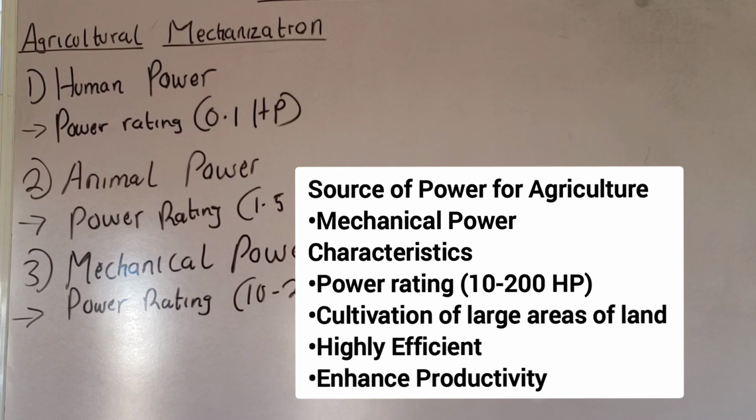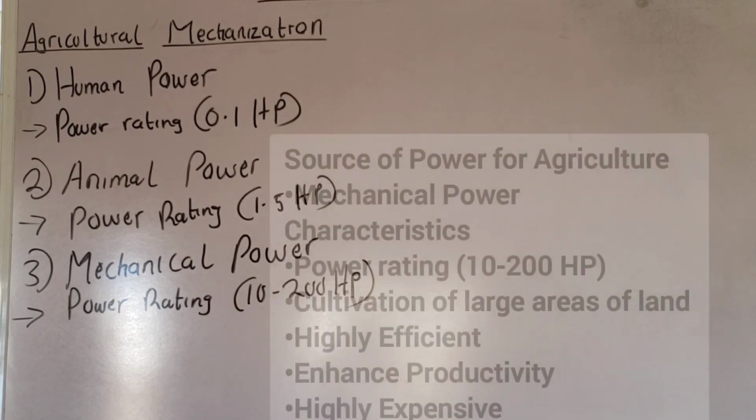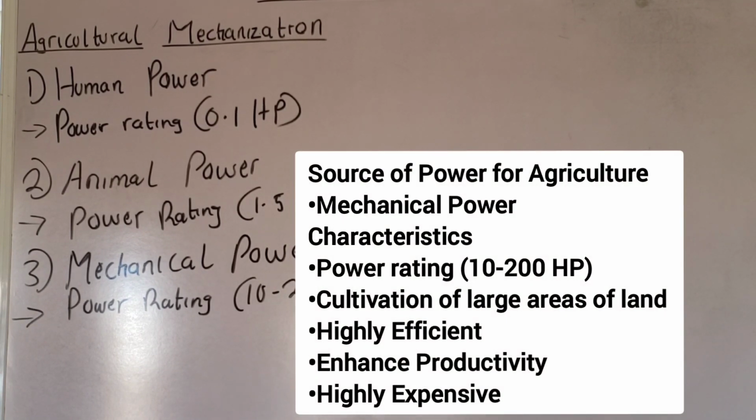Don't forget that we are not looking at the advantages now, we are talking about their characteristics. If you know their characteristics, you can easily know the advantages and disadvantages. The fifth point now is that it is expensive. It is highly expensive. Imagine the cost of a tractor. You want to get a tractor, even to borrow.